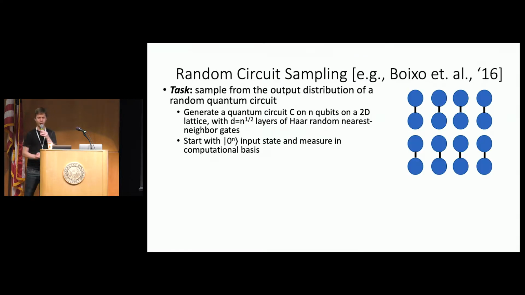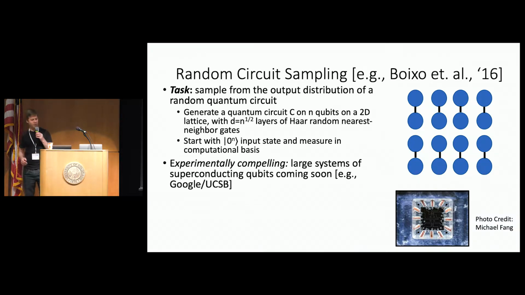Let's look at it schematically. So here's one layer. Of course, we can have square root n different such layers. The circles are qubits. The edges are Haar random, nearest neighbor 2-qubit gates. So again, I start in the all zero state, I apply square root n of these layers, and I measure in the standard basis. That's the task. I want to be clear about this: I think this is interesting because it's experimentally compelling. We've heard that large systems of superconducting qubits will be coming soon, and will do exactly this task. One example is the Google and UCSB experiment, but there are other groups doing similar things.